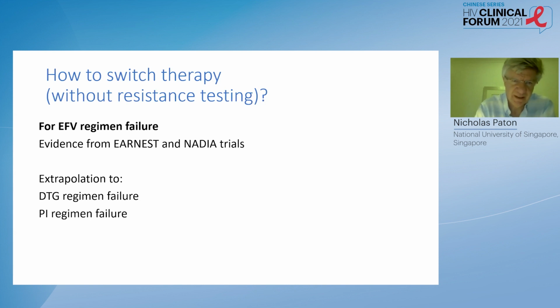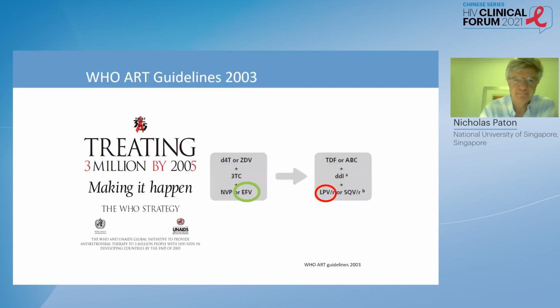So how to switch therapy for treatment failure without resistance testing? Well, I'm mainly going to focus on failure with an efavirenz-based regimen, because still most of the failures worldwide are with efavirenz-based regimens. And I'm going to talk about evidence from 2 large clinical trials, the EARNEST trial and the NADIA trial, which particularly address switching in settings without resistance testing. And then at the end, I'll just say a few words to extrapolate that to failure on a dolutegravir-based regimen or on a PI-based regimen, although this is largely evidence-free in these kind of settings.